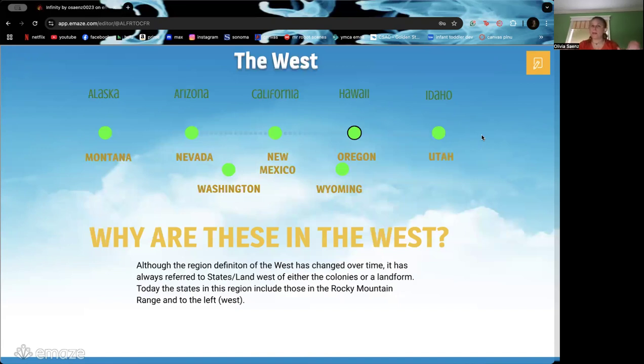As you guys know, Alaska and Hawaii are not connected on your map, but they are physically placed in the Western region. So for the purpose of this lesson and for your map, we're going to include them in the West. Why are these states in the West, you may ask? Although the definition of the West has changed over time, it has always been referred to as land west of a specific landform or the colonies. When the original 13 colonies were founded, everything to the west of that was just the West. Today, the region includes the Rocky Mountain Range, which you will see on your maps, and everything to the left of that in the west.